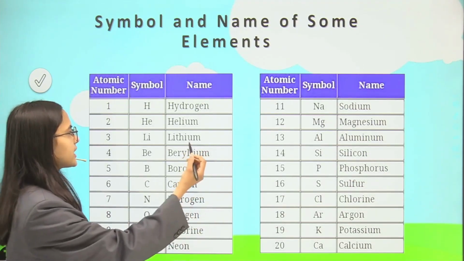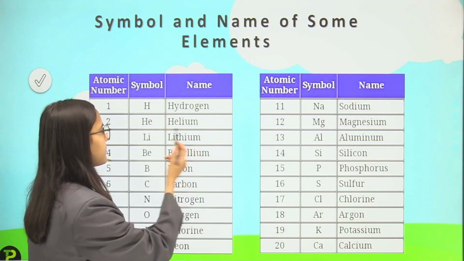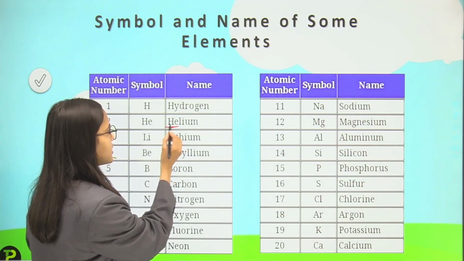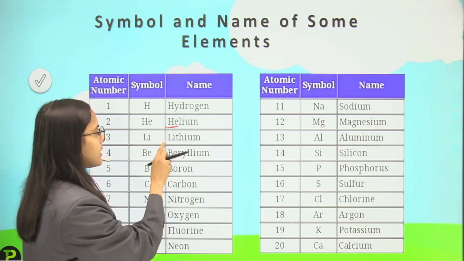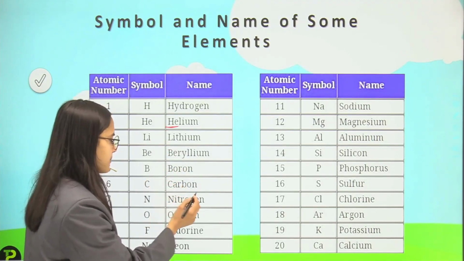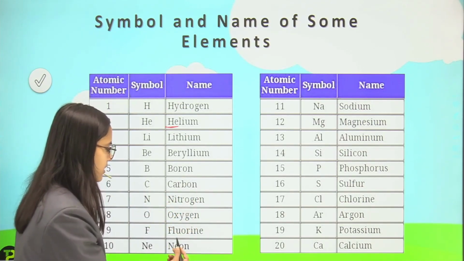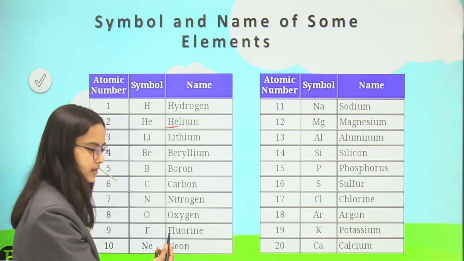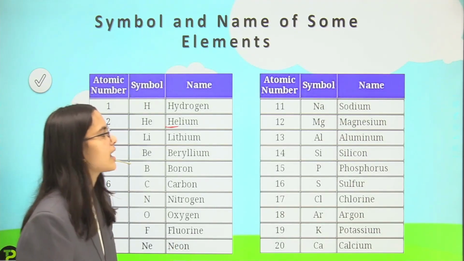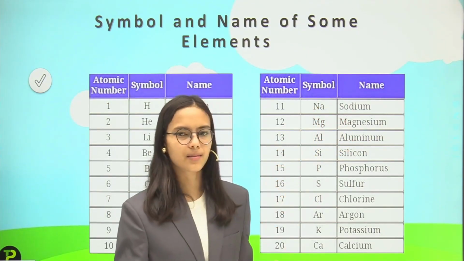First of all, hydrogen has the symbol H. Then helium, He. You can see that the first two letters are taken. Then lithium, again the first two letters are taken. Beryllium, boron, carbon, where only the first letter is taken. Then nitrogen, oxygen, fluorine, again only the first letter is taken. Then neon, where the first two letters are taken. Then sodium. Now you might be confused about why the symbol of sodium is Na.